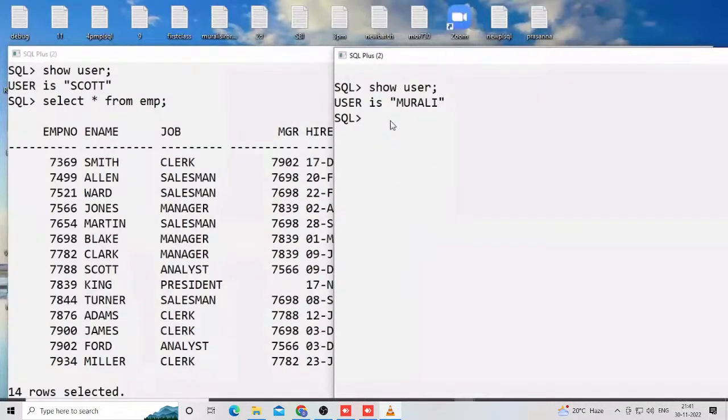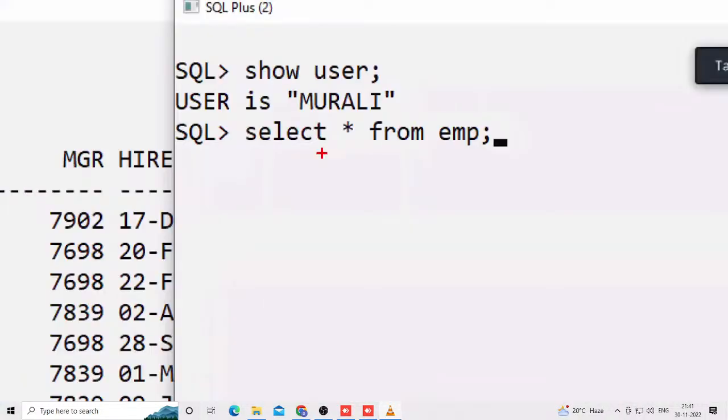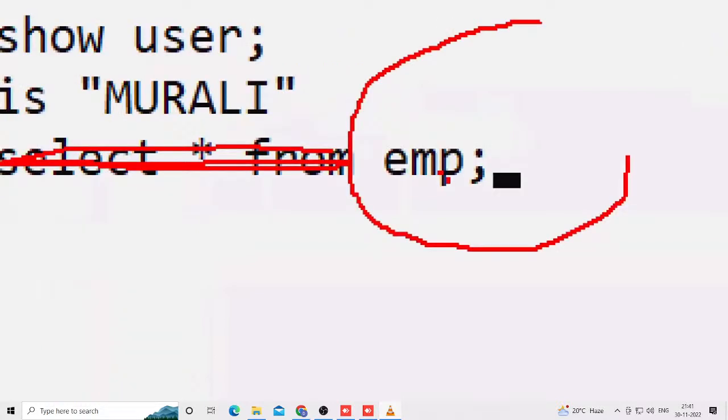SQL language is there in a feature. For example, select star from EMP. In the Murali user, this table is not there, but he is typing some command only. Don't worry. This SQL command is in a feature: select star from, and the table name EMP. Murali user is typing only.